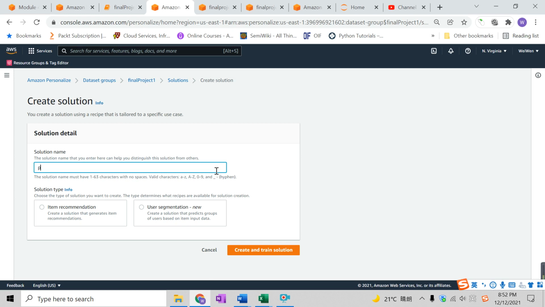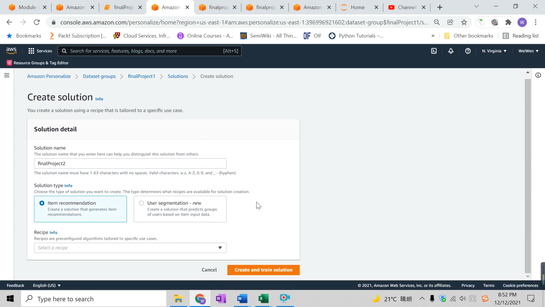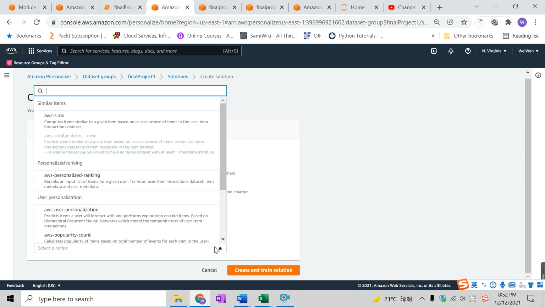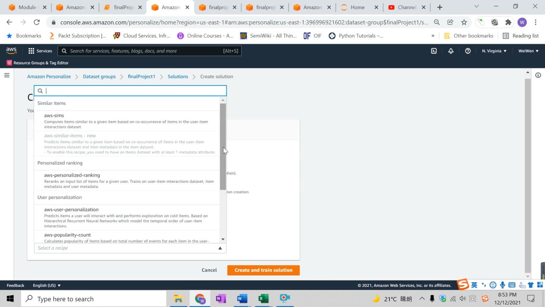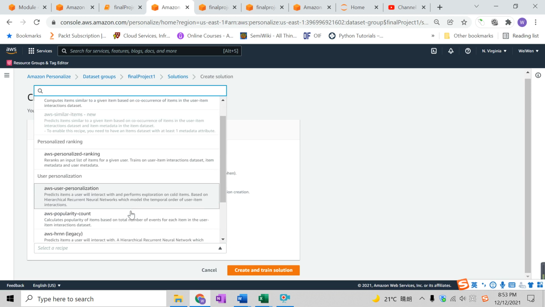So let me type in the name final project 2, let's say, and its solution type is item recommendation because I want to recommend different movie titles. And here, this is the recipe. Basically, these are all the machine learning models that Amazon has written for you. All you've got to do is feed in the data, and it will train. So what we're using is the AWS user personalization model recipe.